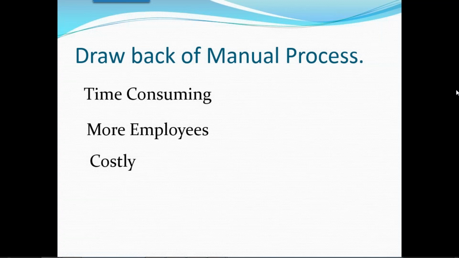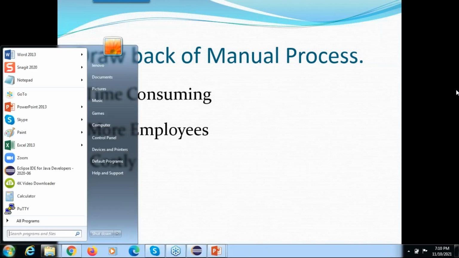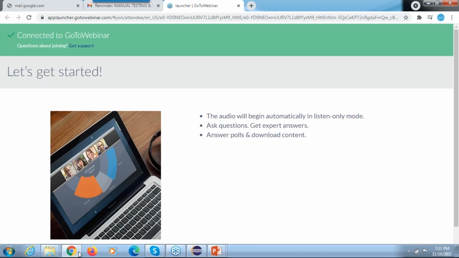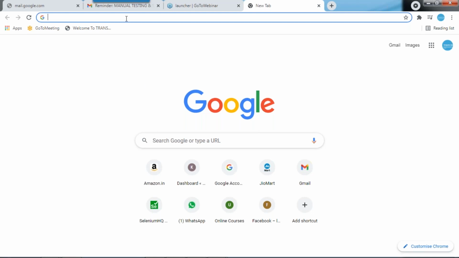The client will provide some requirement. Based on the requirement, we need to check whether it is working according to the given requirement or not. So what is the requirement? Don't worry, they will provide the requirement, guys. They will provide each and every document. You just need to understand the requirement.